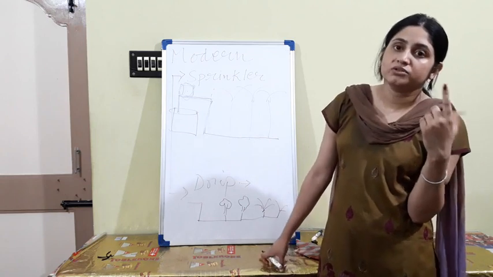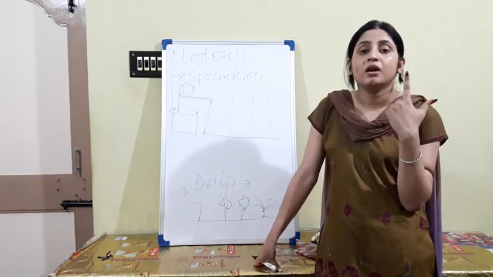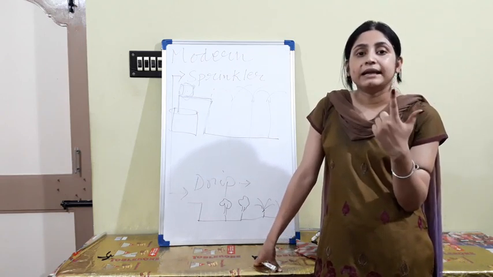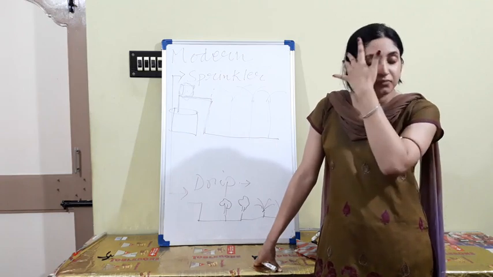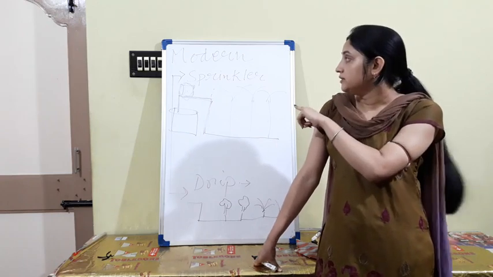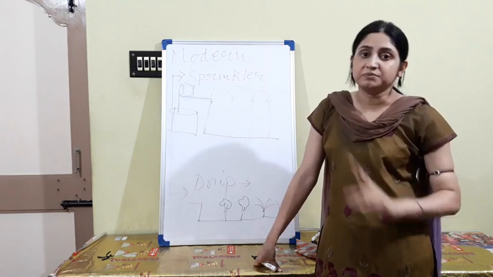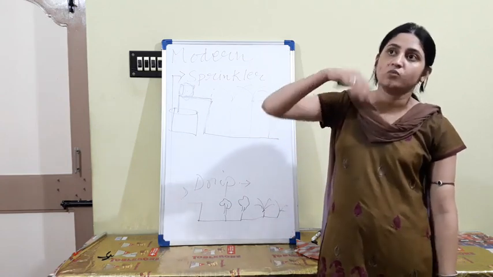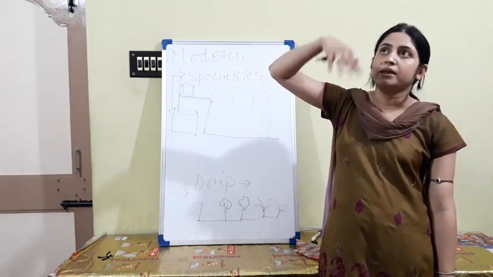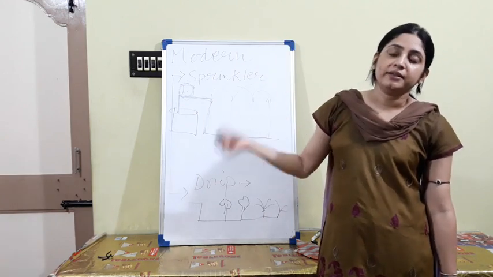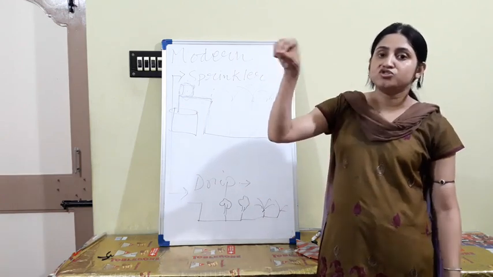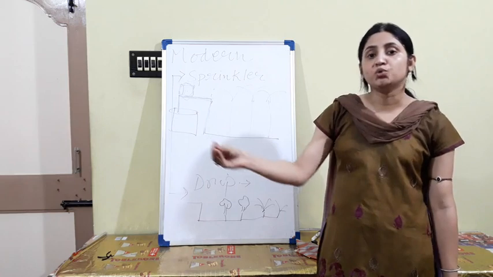What is the importance of irrigation? Traditional methods: moat, rahat, dhekli and chain system, and the modern methods: sprinkler system and drip system. In the case of the sprinkler system, water comes through the pipeline and spreads like rain, and in the drip system the water falls drop by drop just near the root of the plant.